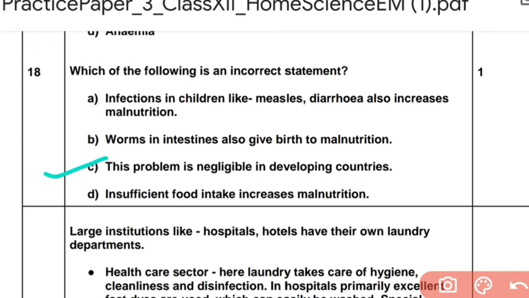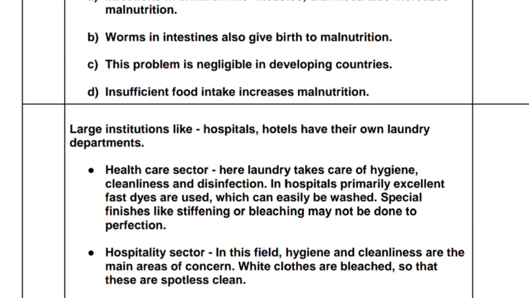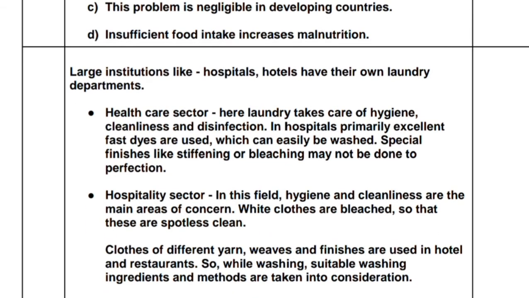Let's see the next one. Insufficient food intake increases malnutrition. This is correct. If you are eating sufficient food, there is less chance of malnutrition. So the answer is C. Can you have a simpler paper like this? I'm forced to think that it's too simple. Large institutions, the next case study.